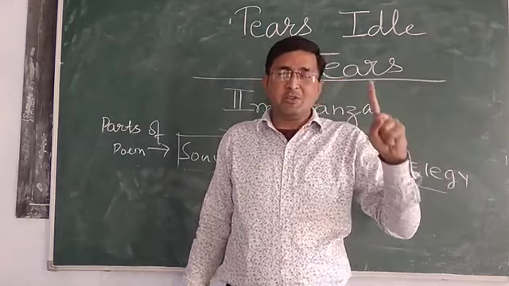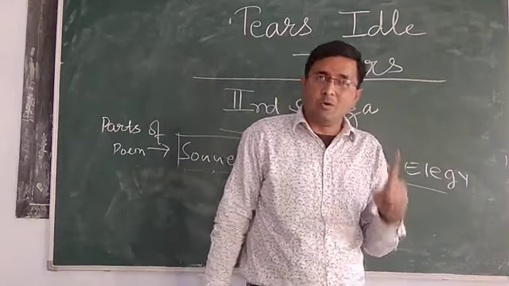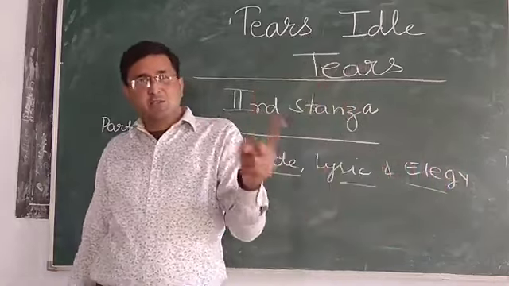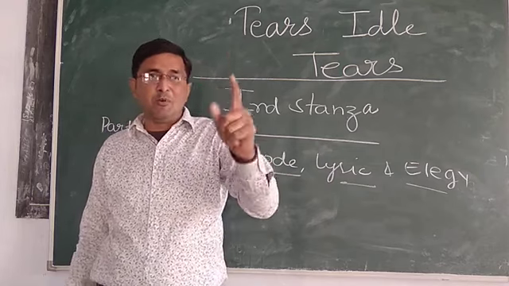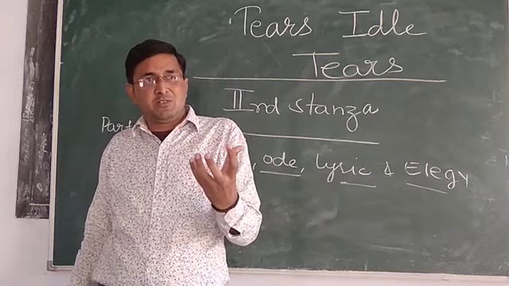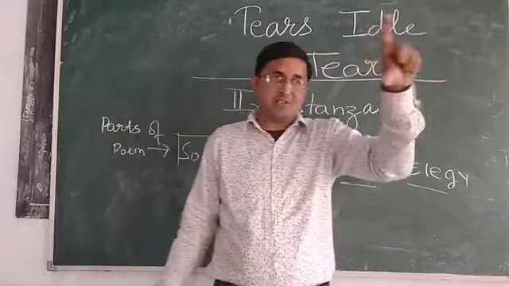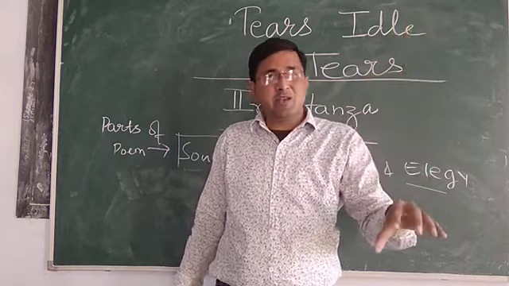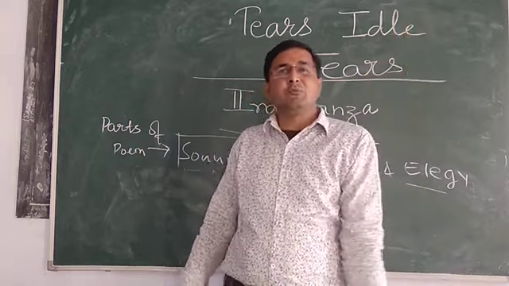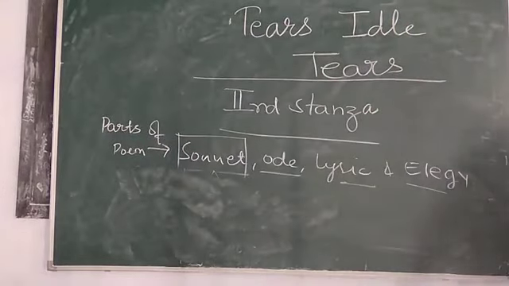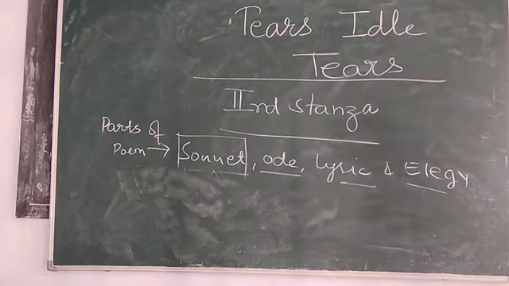There are 2 parts. First part is the starting 8 lines, that is octave. Second part is the last 6 lines, that is sestet. In these 2 parts, octave and sestet, the mood of the poet, the ideas, the psychology of the poet must be different. Means if in the first part there is happiness, joy, delightment, in the last part it converts into sadness, suffering and pain. Means opposite ideas are clashing in Miltonic sonnet.